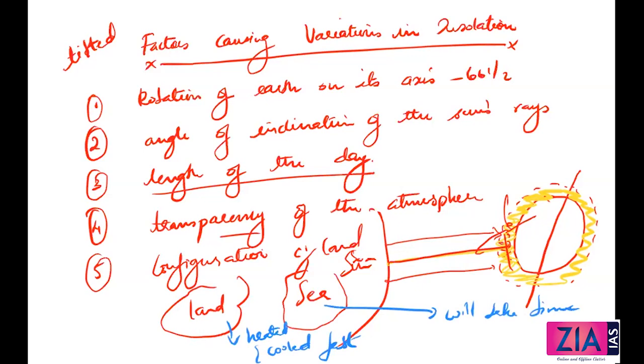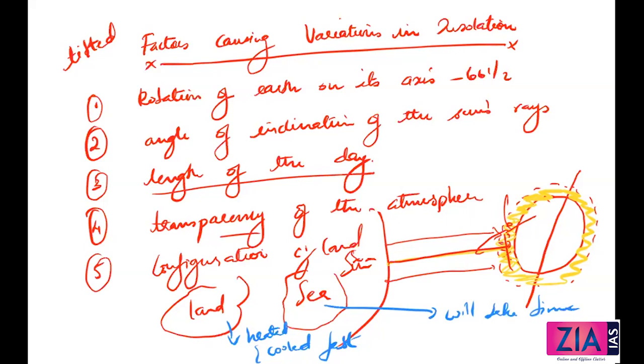There are only two, land and sea, on the Earth. If an area is not land, obviously the area is sea. There is no other third option. Land, from the insolation or incoming solar radiation coming from the sun, as soon as it is hitting the land, will get heated very, very quickly as compared to sea. Why? Because the density of the land, comparatively, is very less and the particles are closely packed. It is very easy to transfer the heat. Because of that, land gets heated very quickly and also gets cooled very quickly.